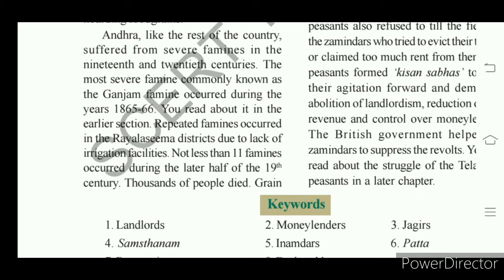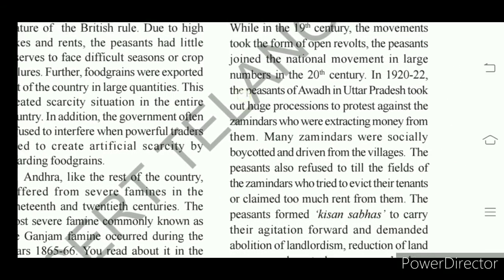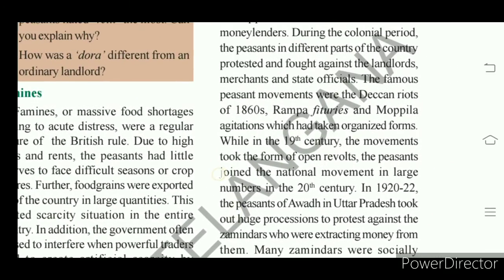Thousands of people died in this Ganjam famine. So the Ganjam famine was a very severe famine that occurred at Ganjam, and that was called by that region's name, the Ganjam famine. This Ganjam famine took the lives of thousands of people.